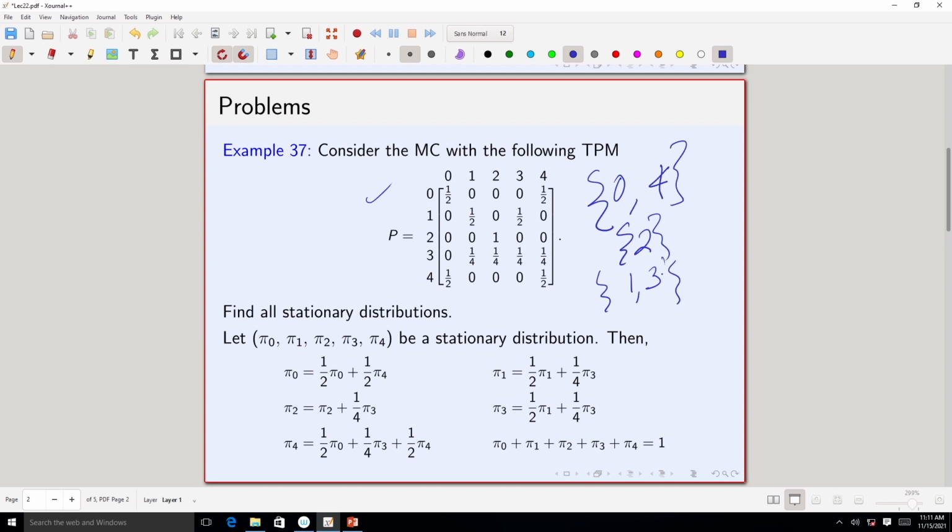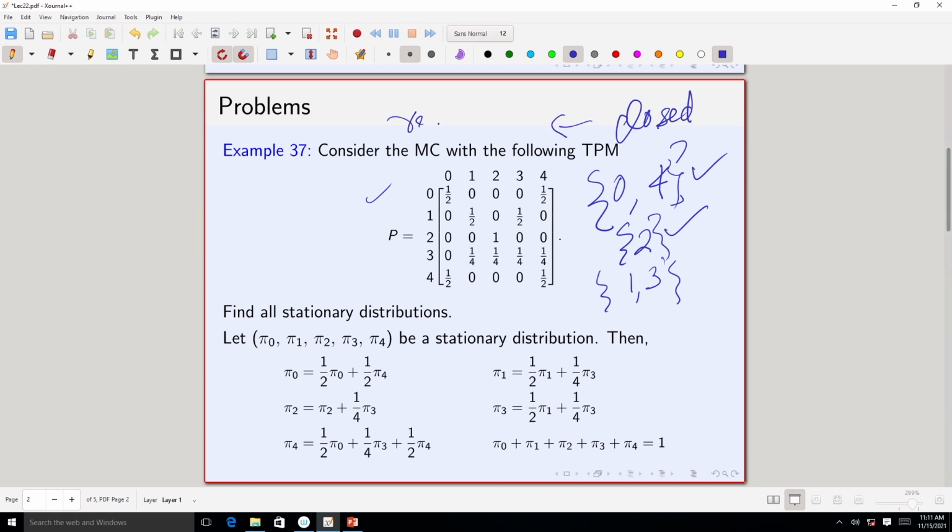We know that for a finite state irreducible Markov chain, there exists a unique stationary distribution, but here it is not irreducible. It is a finite state Markov chain, so there will exist at least one stationary distribution, but since it is not irreducible, we do not know whether it will be unique or not. Let us check. Also, if you just look at the transition matrix closely, you will see that these two classes, this one and this one, are closed and hence recurrent.